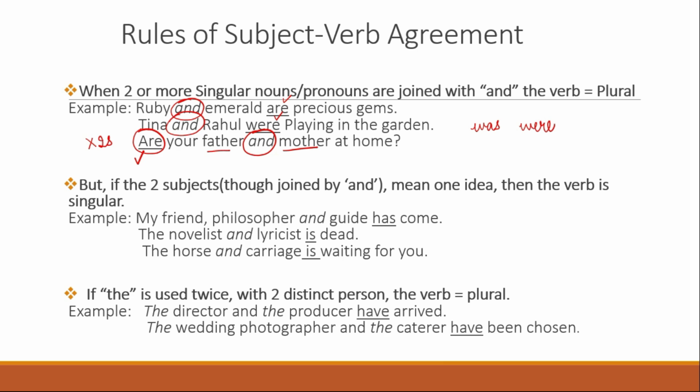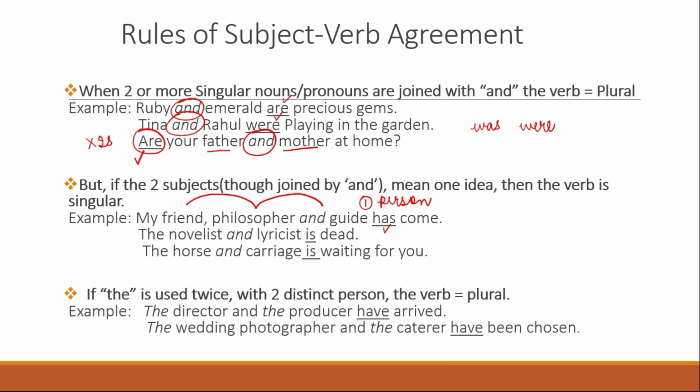Okay, but there is a but. If the two subjects that are joined by an and mean one idea, then the verb is singular. So there is a catch in what we learned from the first rule. If you see, my friend, philosopher and guide, this means one person. It could be my mother. My mother, who's my friend, philosopher and guide, has come. So this is singular.